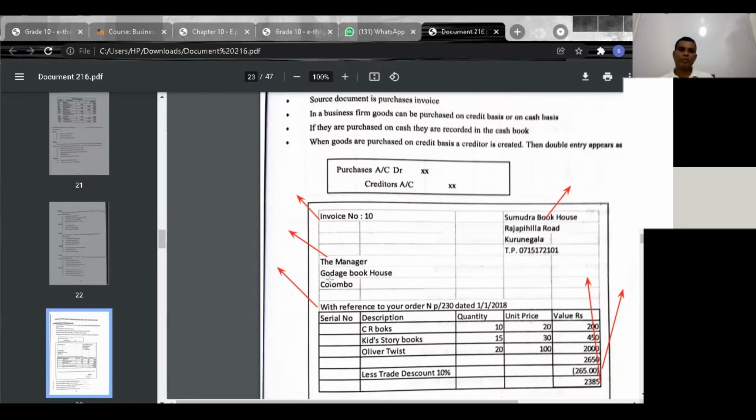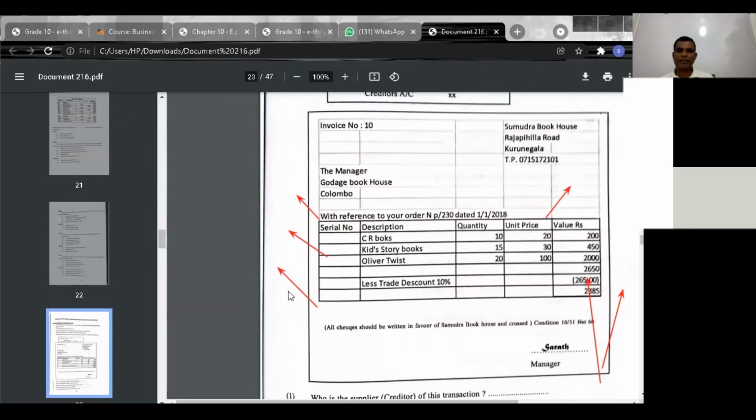Here the buyer or the debtor, or you can say buyer or purchaser. Here, order reference. Here, trade-in discount. Here, total payable. This is an invoice, a purchases invoice. This is what you call the invoice number, invoice number 10.